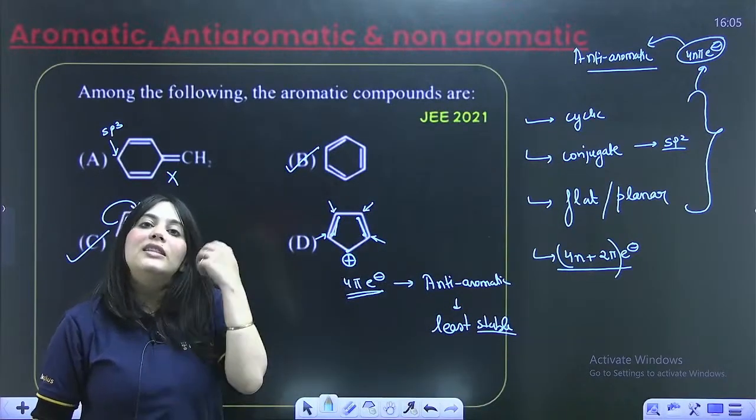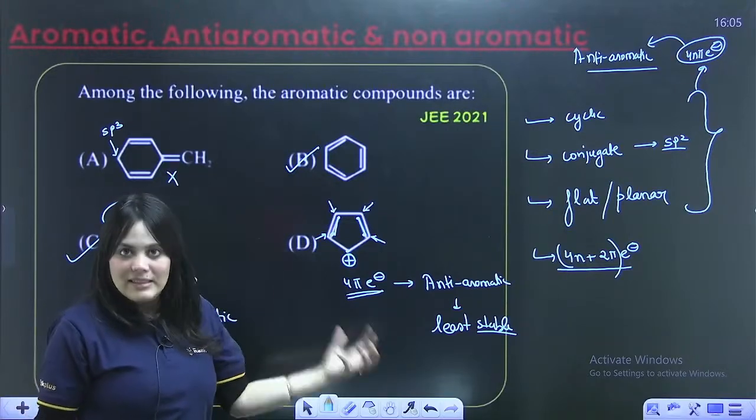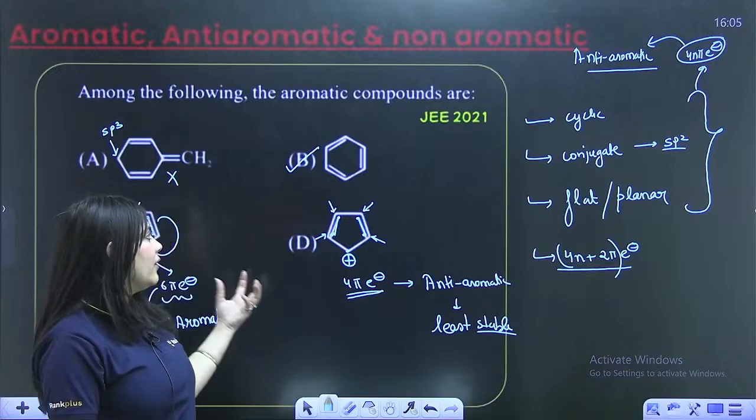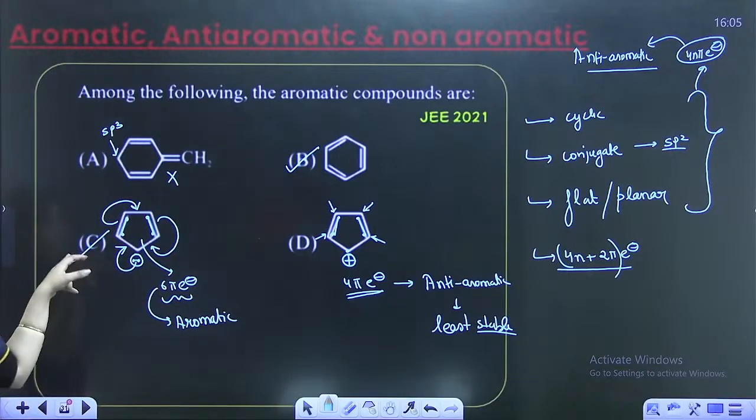They're not at all stable. If they're not stable, they will not be formed. They will not even exist. So they are least stable. 4 pi compounds are least stable, right? So only two aromatic compounds are there, which are benzene and this C compound.